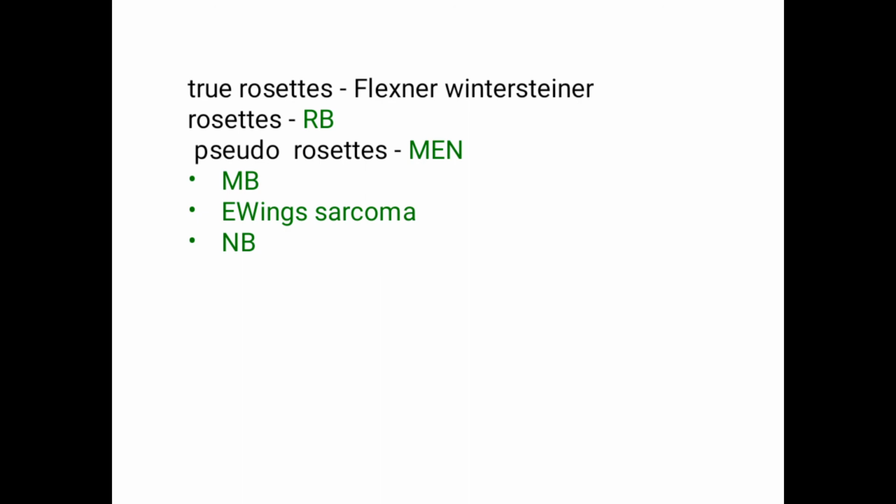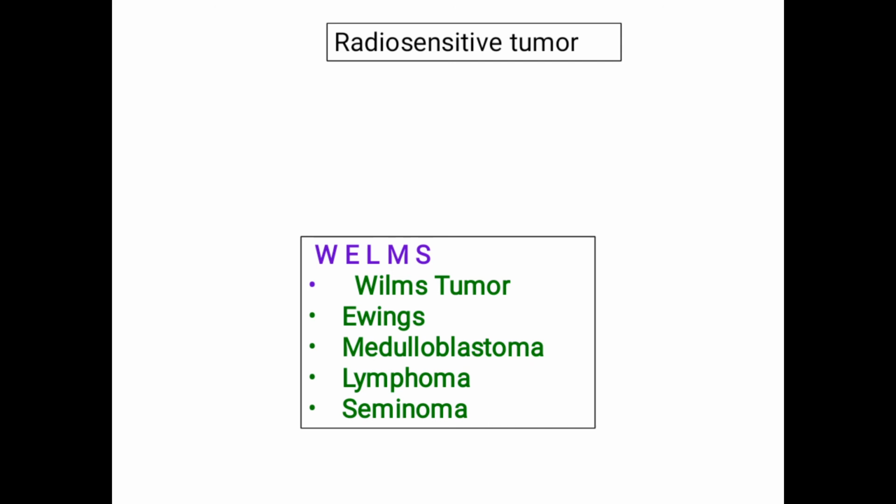We studied medulloblastoma Homer-Wright rosettes, right? And in neuroblastoma, in both, the center material is neuropil. Yeah, that one was a highlight. Okay, now coming to radiosensitive tumors, the ones which can be treated with radiation therapy. It is remembered by the mnemonic WELMS: Wilms tumor, Ewing's sarcoma, medulloblastoma, lymphoma, and seminoma.